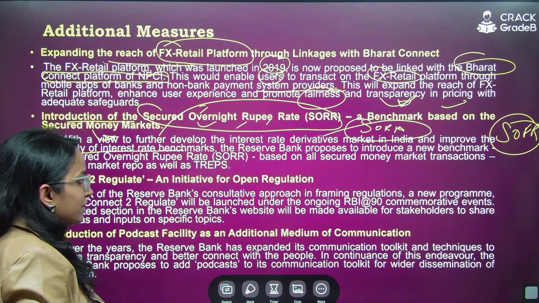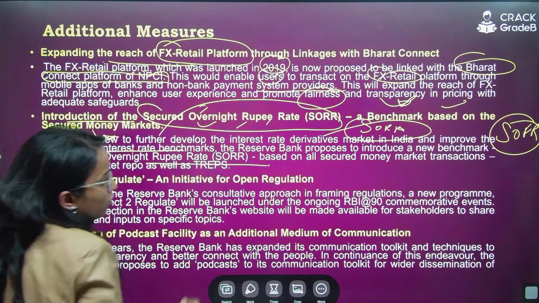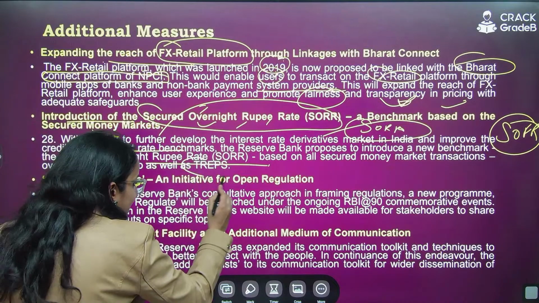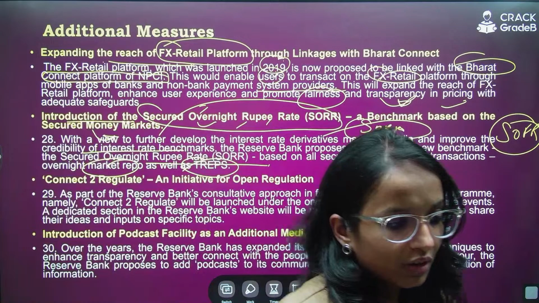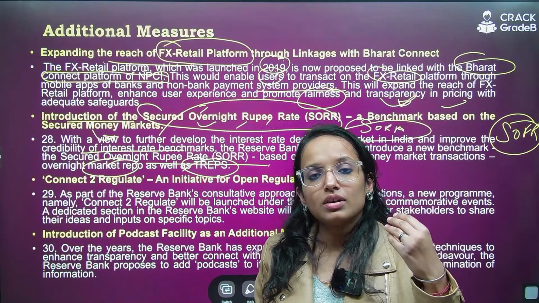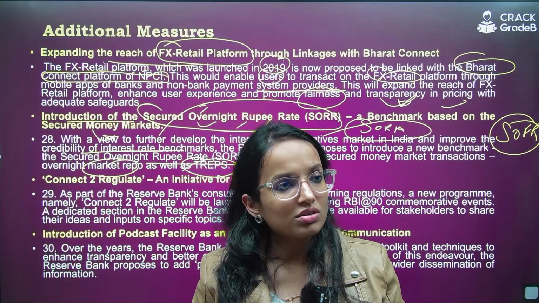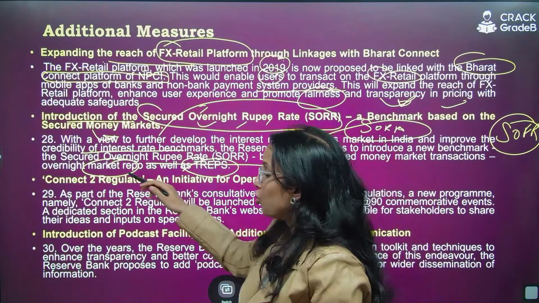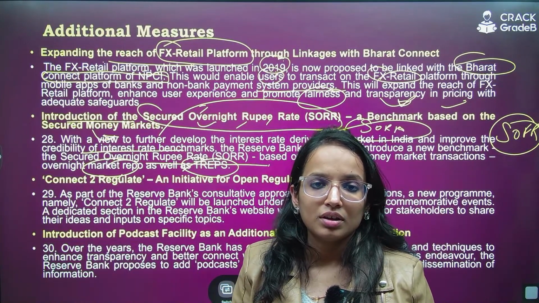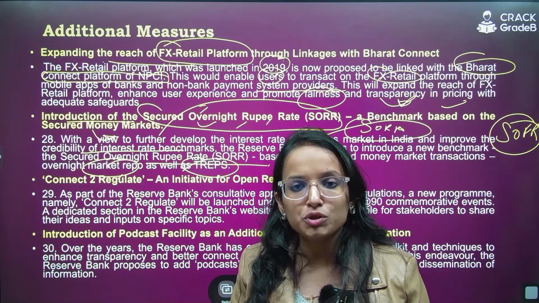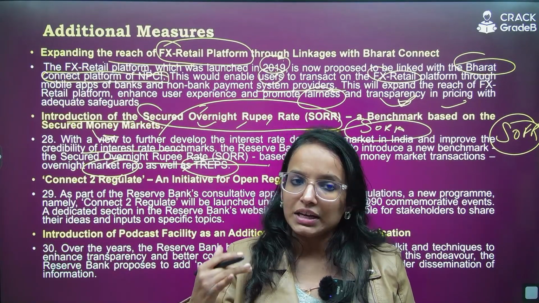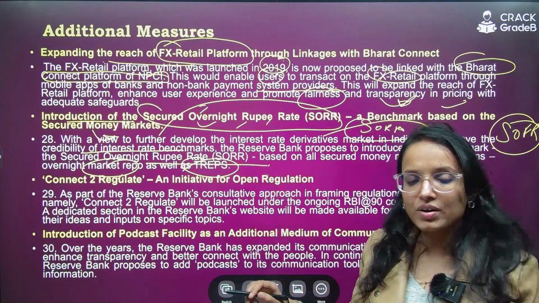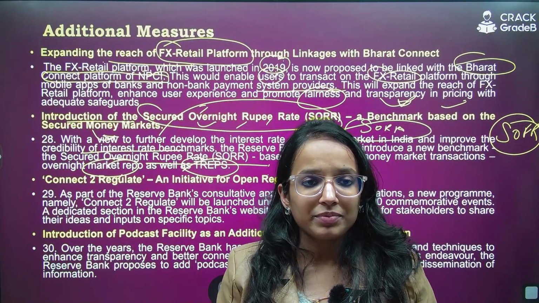The SORR will be based particularly on secured money market instruments, the overnight market repo, TREPs, etc. So it will be decided on the basis of your secured money market instruments, particularly the overnight market repo transactions. Let's see, when it gets implemented gradually, further details will come out. And if it is there in CA, we will discuss it in CA accordingly. I hope whatever I have discussed so far is clear. Everyone, tell me yes or no.